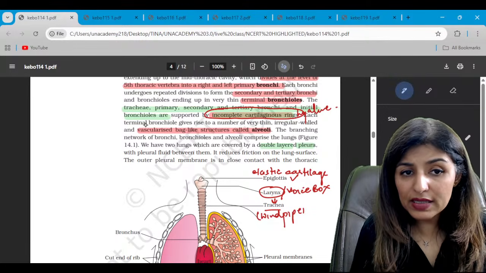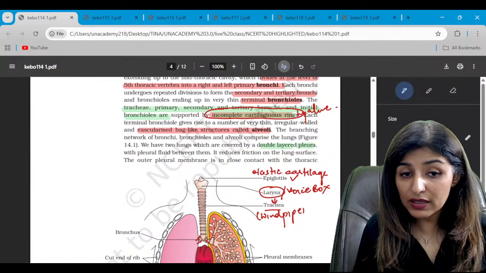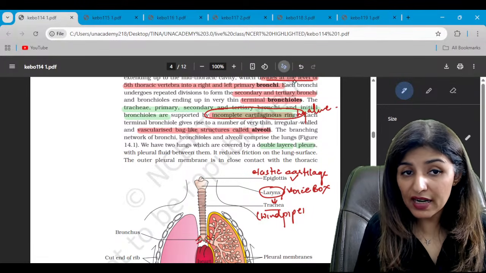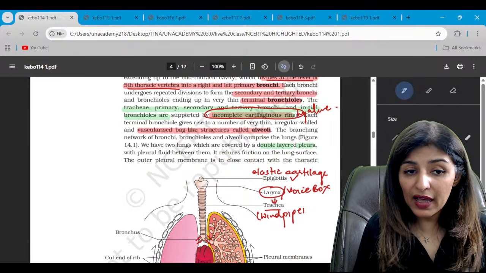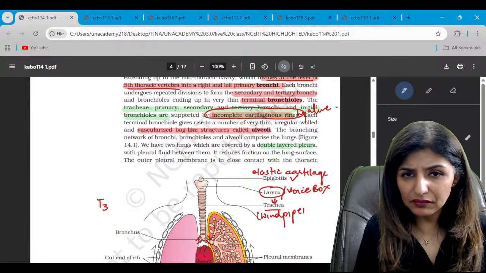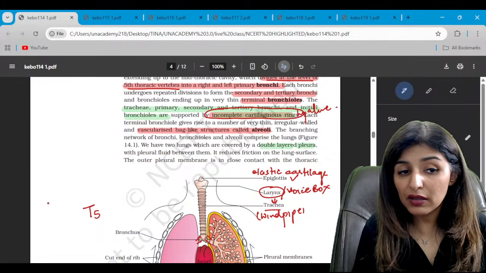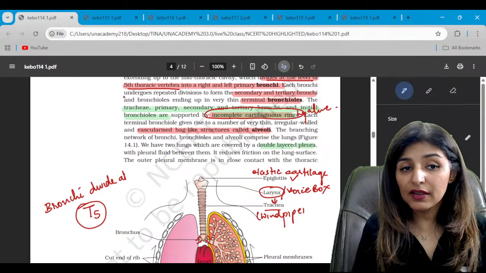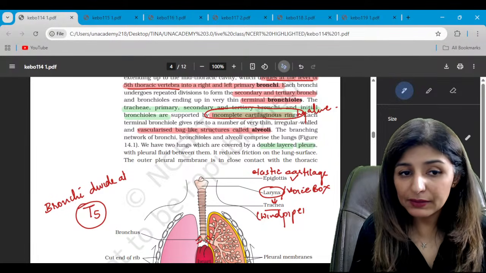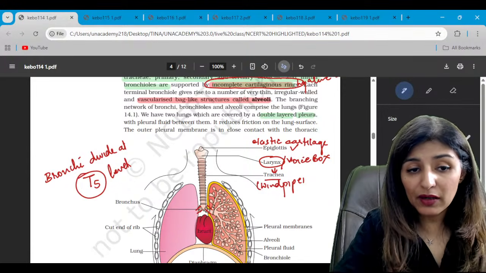Now trachea will divide into bronchi. What is the location? It divides at the level of T5, sorry, the fifth thoracic vertebra. So the bronchi divide at the T5 level, the fifth thoracic vertebra level. Is that clear? So you have to remember this into right and left, and each enters into each lung.